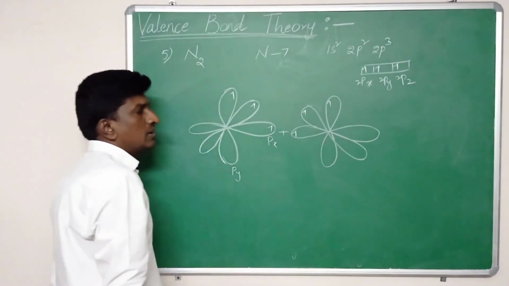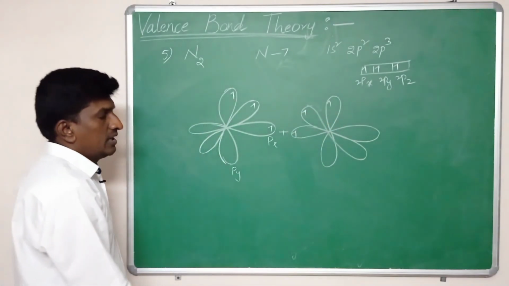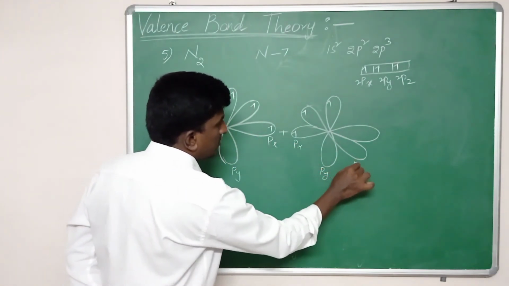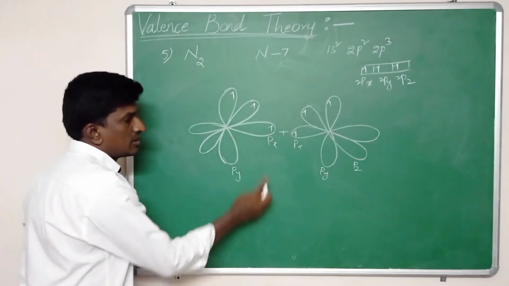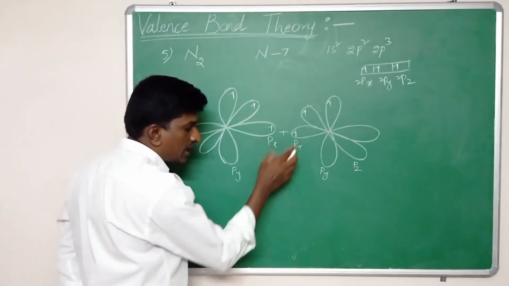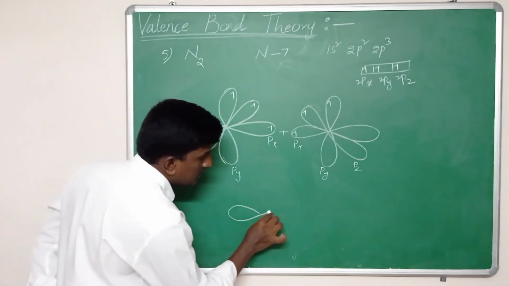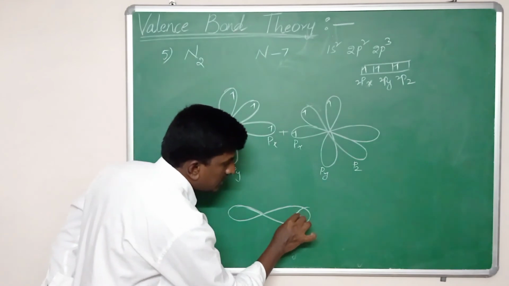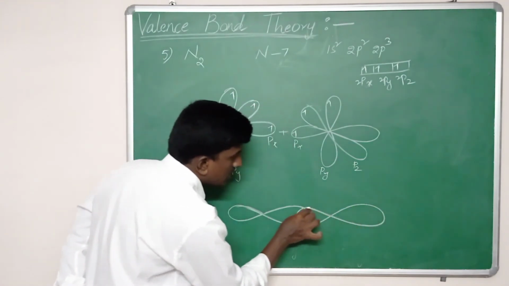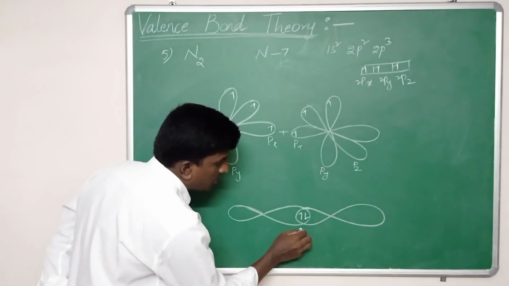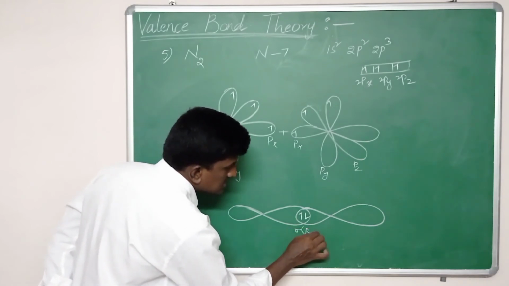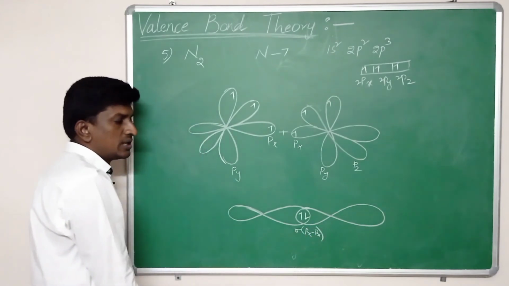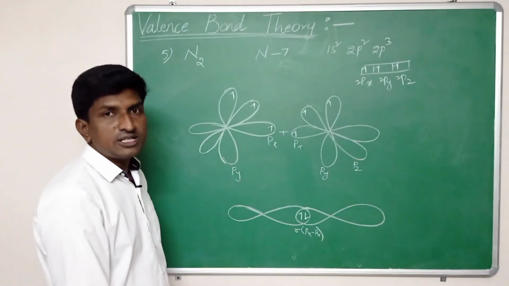First, the bond is formed: the two px orbitals overlap along the internuclear axis, leading to end-on overlap and forming a strong sigma bond between the 2px and 2px orbitals.